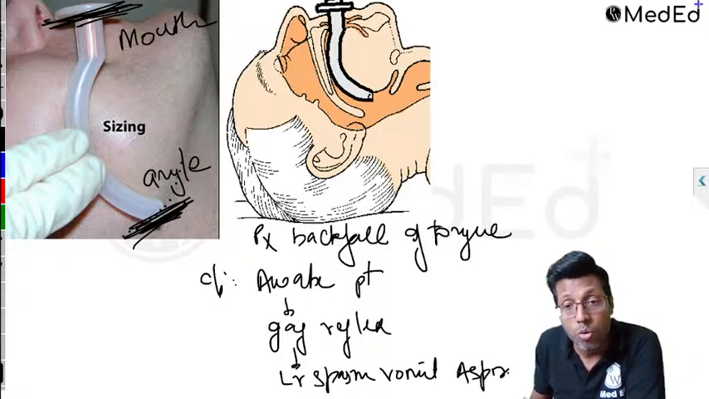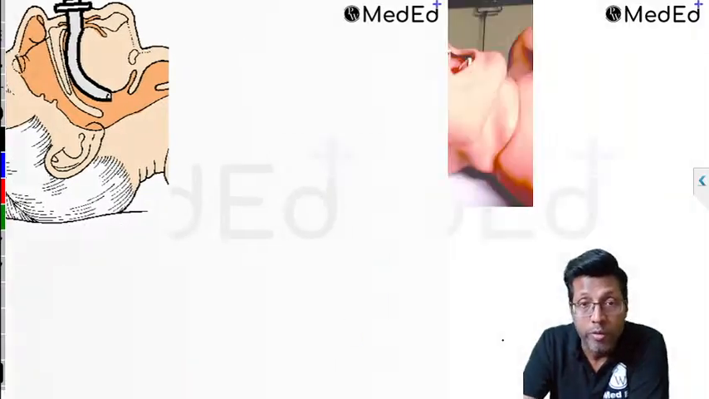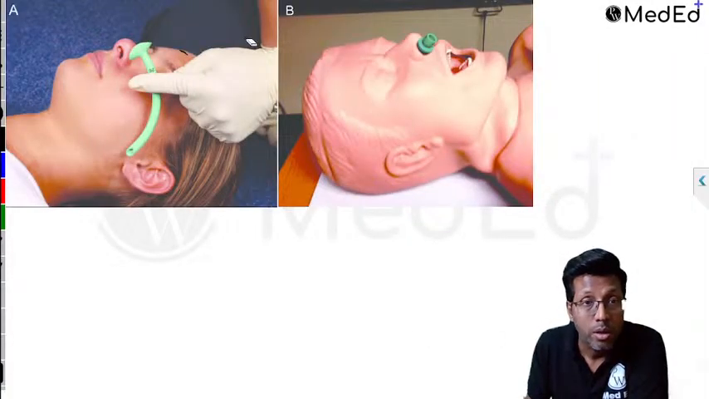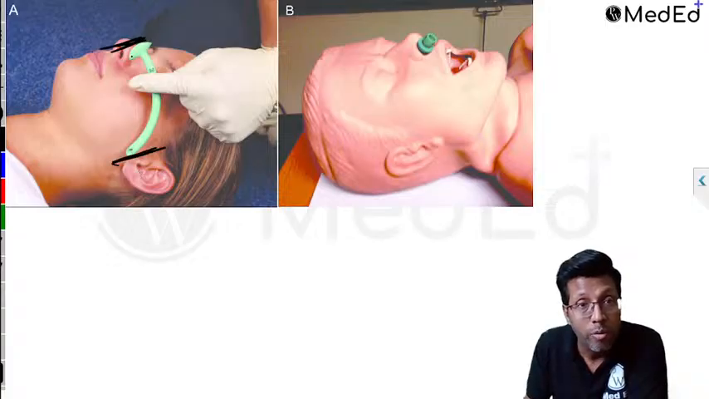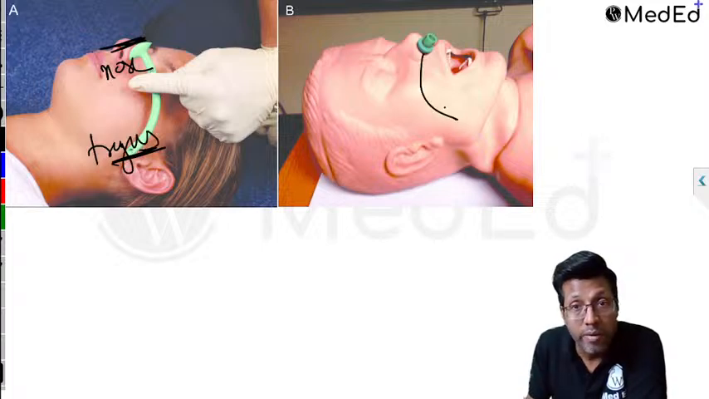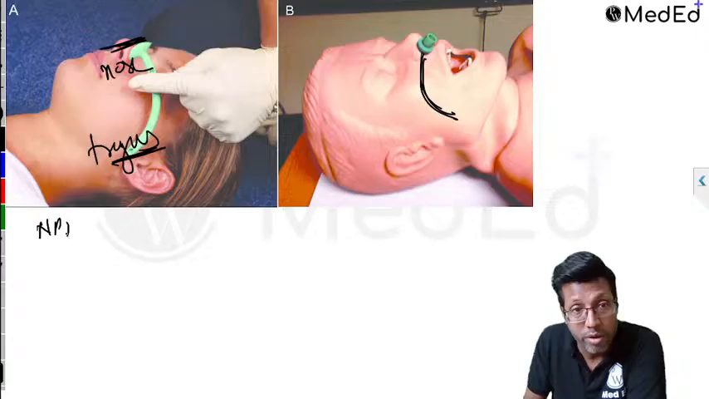And that is why you have a nasopharyngeal airway, which you can pass from the nose. The size is from the tip of the nose to the tragus of the ear. It does the same thing. It prevents the backfall of the tongue, but remember, it bypasses the gag reflex. So the nasopharyngeal airway prevents the backfall of the tongue.